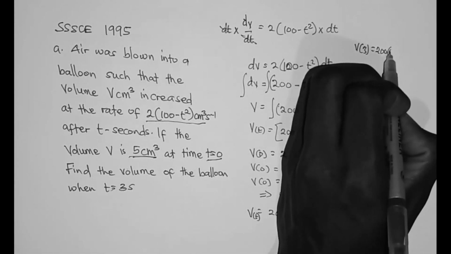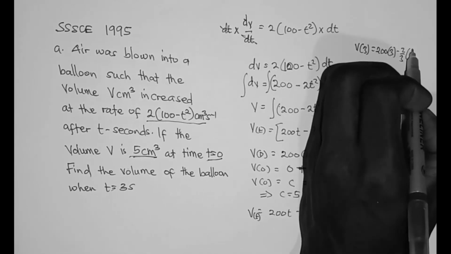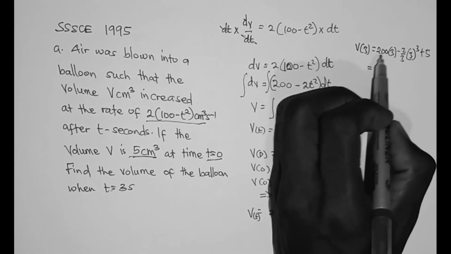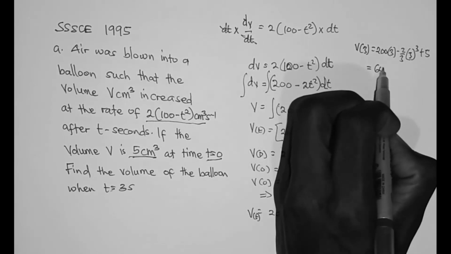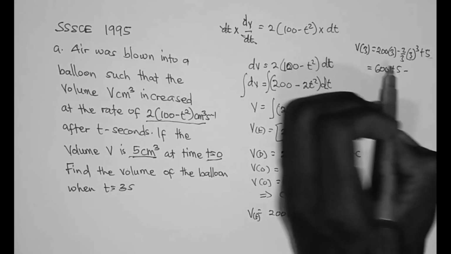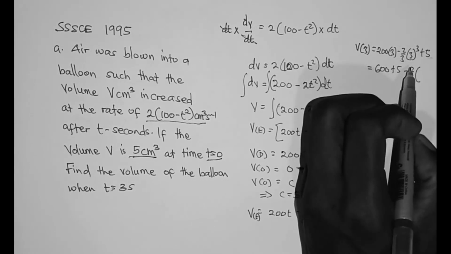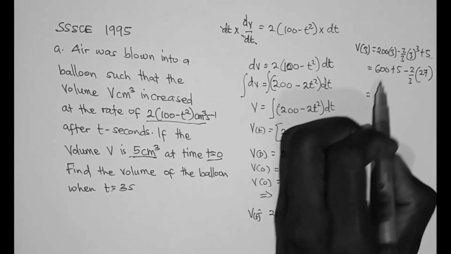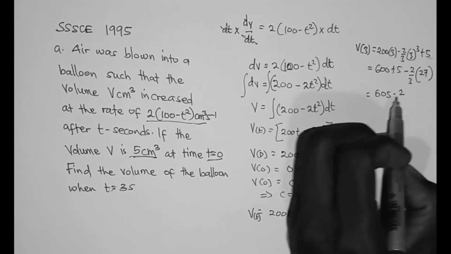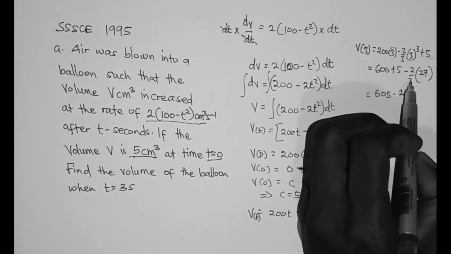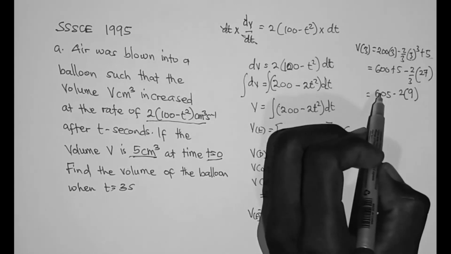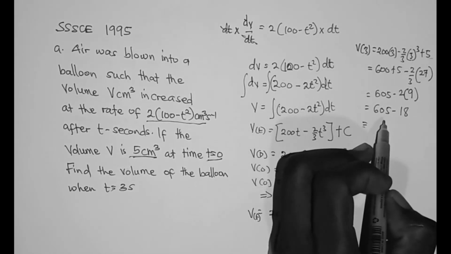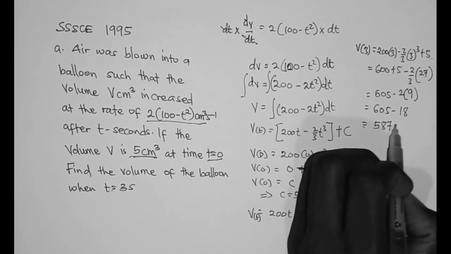So this is 200 times 3 minus 2/3 times 3³, then plus 5. 200 times 3 is 600, plus 5, minus 2/3 times 27. 600 plus 5 is 605, minus 2 times 27 divided by 3 is 9, so minus 2 times 9, which is 18. And 605 minus 18 is equal to 587 cm³.